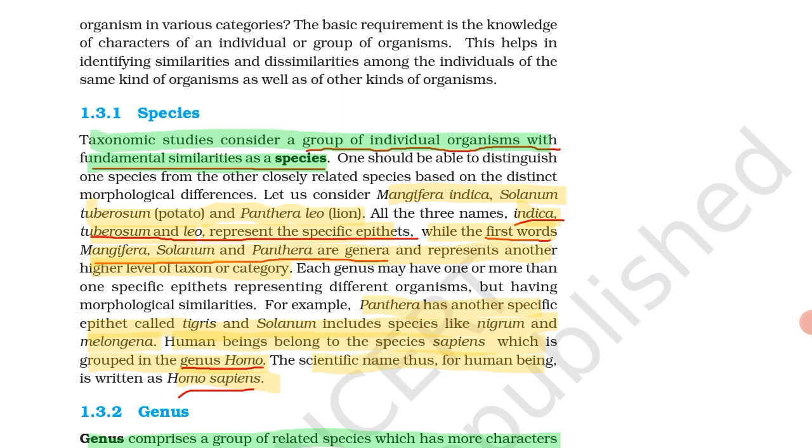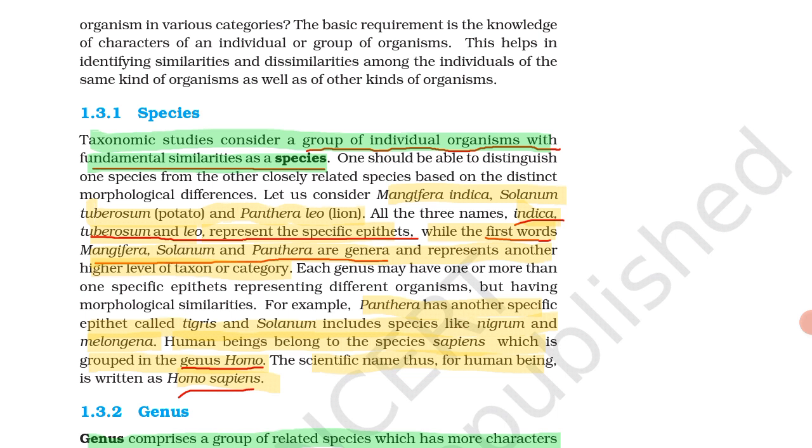We know the second word is the specific epithet, while the first word, that is Mangifera, Solanum and Panthera, is a genus, which represents another higher level of taxon or category. For example, Panthera has another specific epithet called tigris, and Solanum includes species like nigrum and melongena.